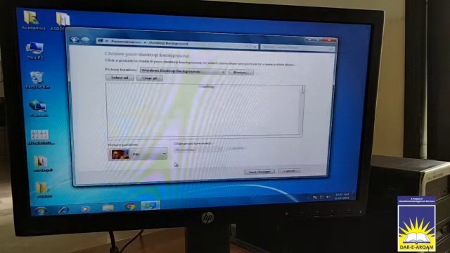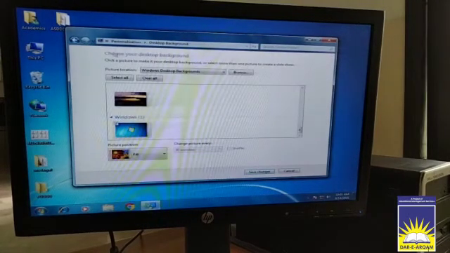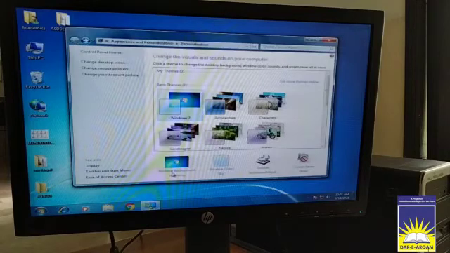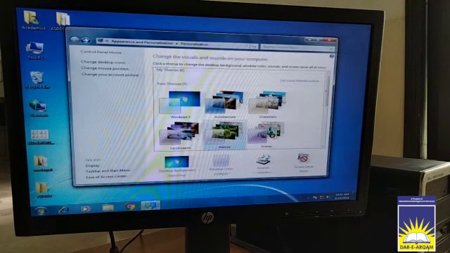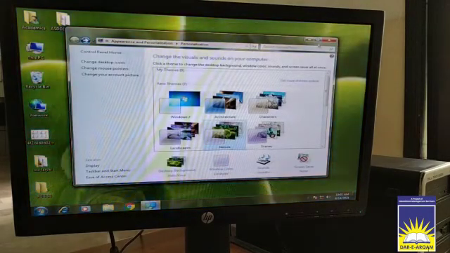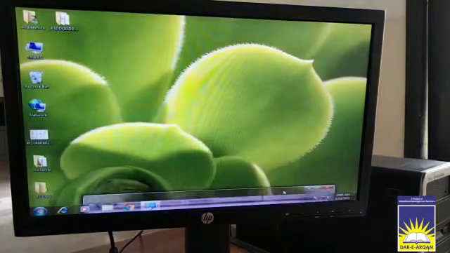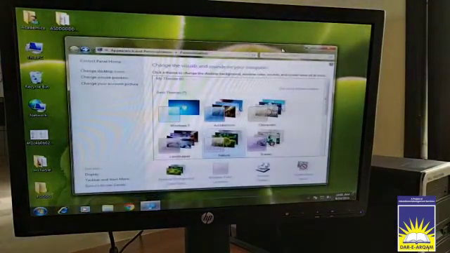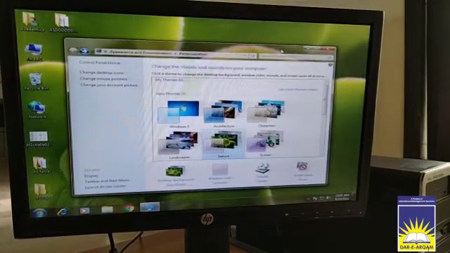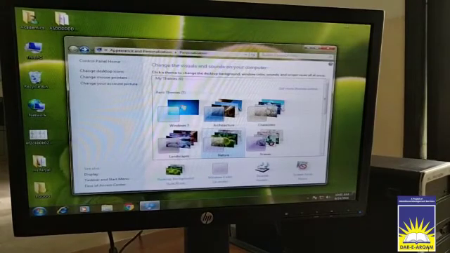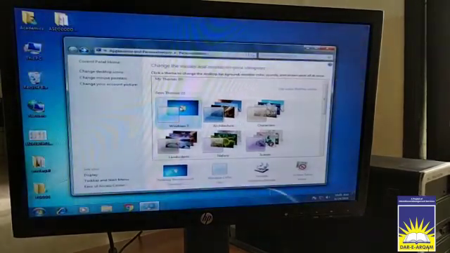If you want to change the desktop background, you can see that here we have different types of desktop screens. You click on it, and you can see your desktop appearance is changed. In this way you can change your desktop appearance.